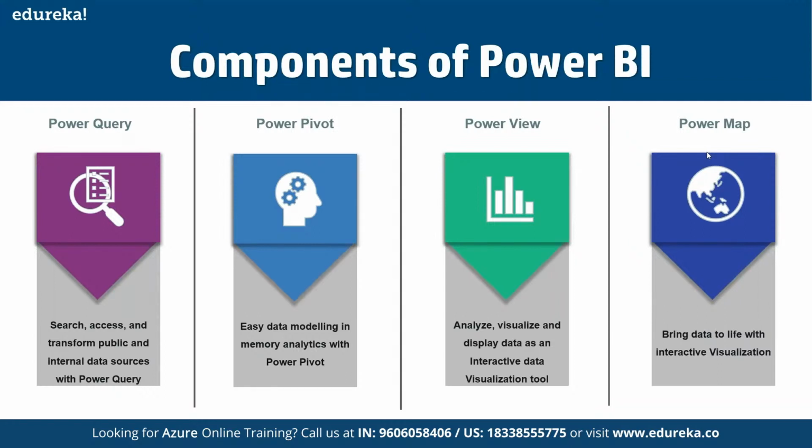And then we have Power Map, where we can visualize the data set available in the format of geospatial data. For example, we have the sales data for different cities, for different pin codes, for different countries, and we can plot this kind of data back in our Power Map. And here we can have support for Power Map even with the entire big data components, where we can visualize it one by one.